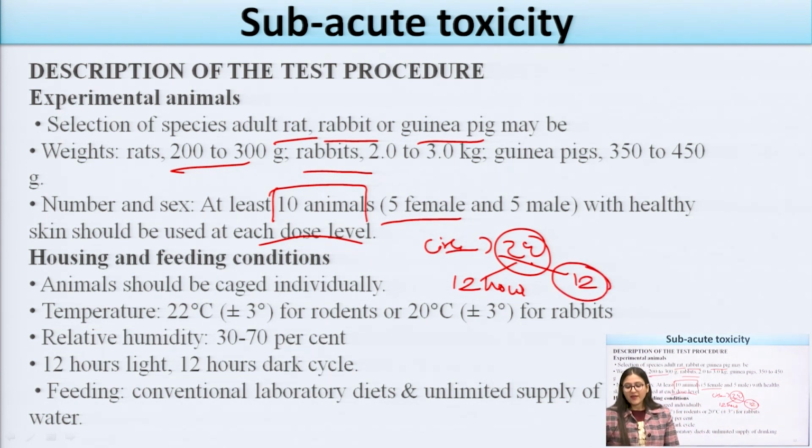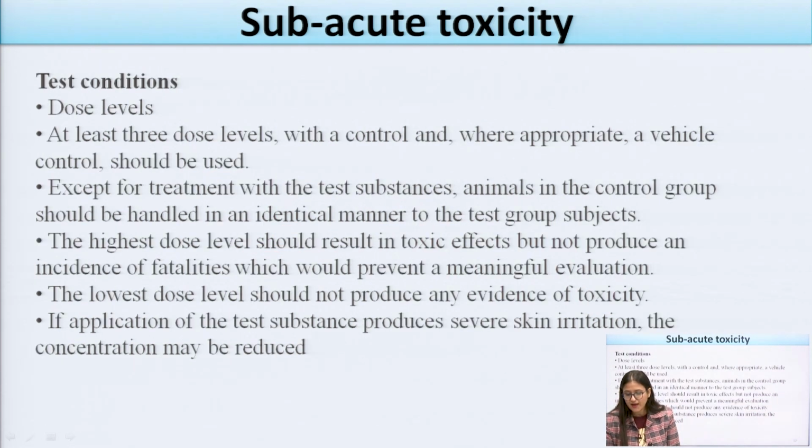Now the feeding given to the animals is the conventional laboratory diet, with an unlimited supply of drinking water. The test condition is the dose level. At least 3 dose levels can be given to the animals. The first one is the control, where an appropriate vehicle can be given.